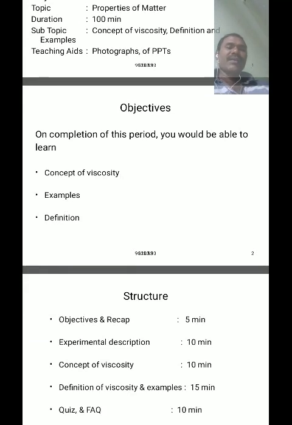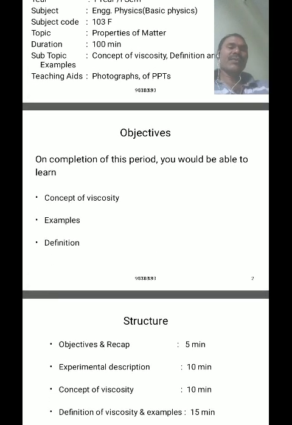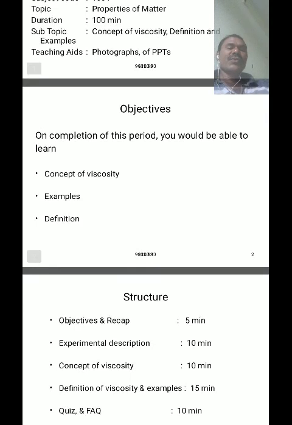For example, during the summer season we wear cotton cloth. This cotton cloth has an uneven number of pores. Every pore of the cloth acts as a capillary tube, so due to capillarity, the pores of the cotton cloth absorb the sweat from the skin.